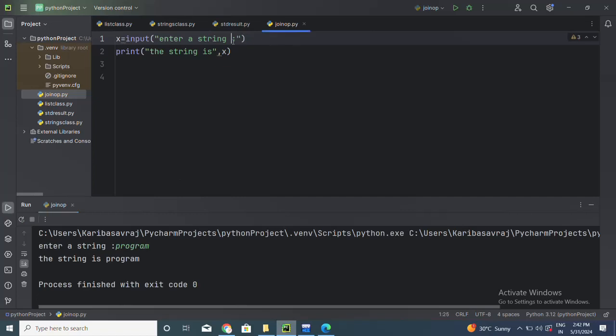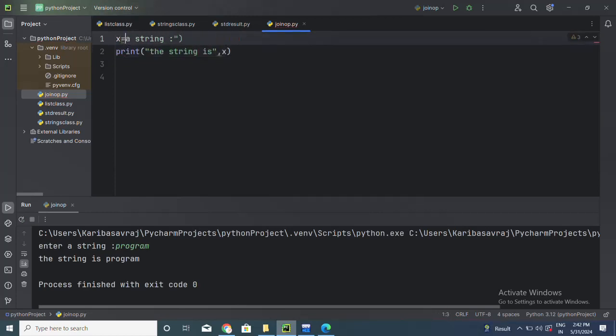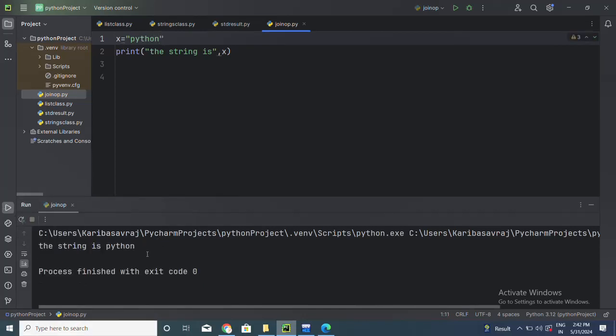So let us understand one more token, that is constant. Instead of reading a value, let me set a value here. x is equal to Python. So every time you execute this program, you'll get Python only because the value is fixed. This is called a string constant.